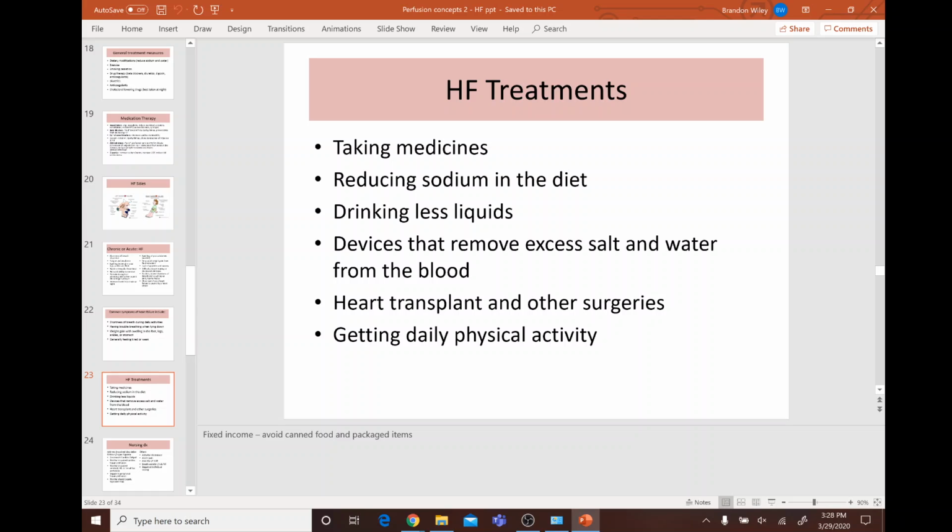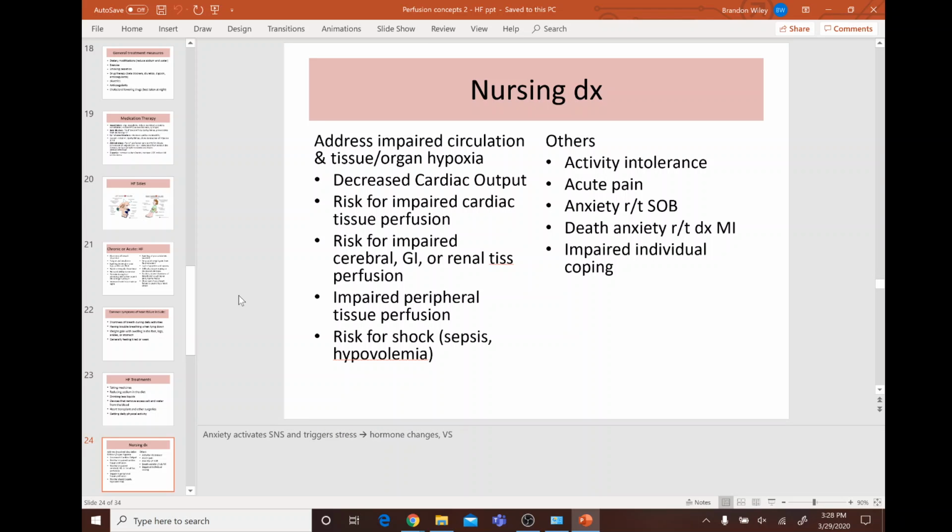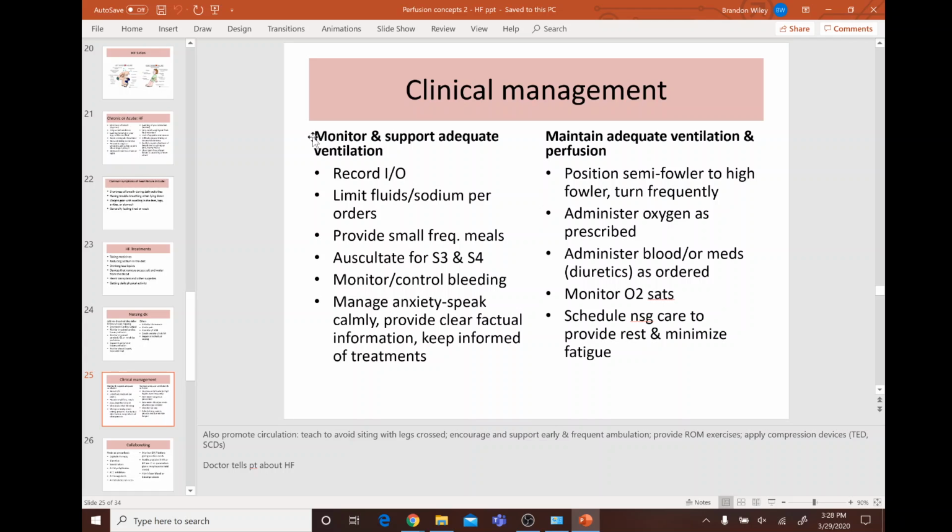So what do you think are some ways to treat heart failure? Take meds, reduce sodium in diet, drink less liquids, devices that remove excess salt and water, heart transplant, physical activity, stuff like that. So how are we going to monitor and support adequate ventilation? We're going to record the I&O, limit the fluids and sodium per order, provide small frequent meals, auscultate for S3 and S4, monitor and control bleeding, and then manage anxiety.